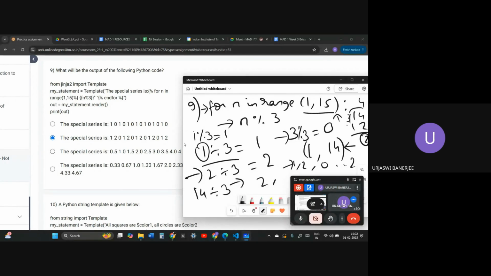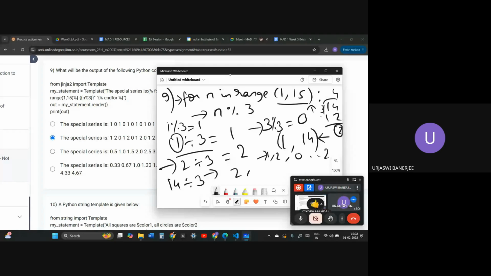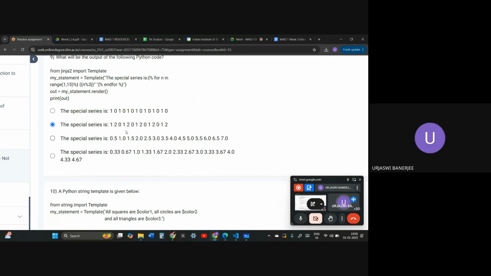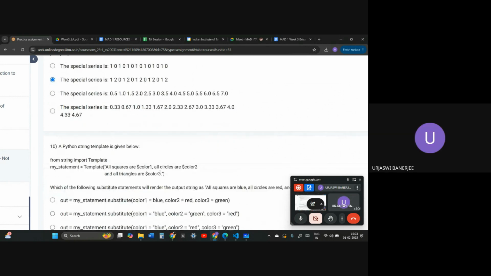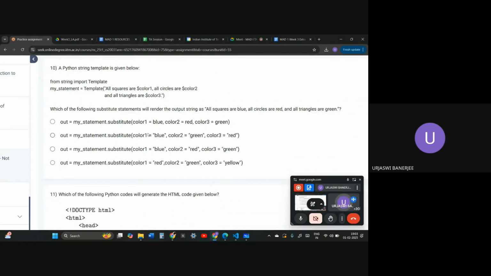Is this question a little bit clear, or shall I explain again? Someone asked: what about 1 to 15, it will go, but 15 is not taking? Yes, 15 it won't take, since in Python for ranges we don't take the last number. Okay, got it, ma'am. So this question is clear. Okay, moving on to the next question.